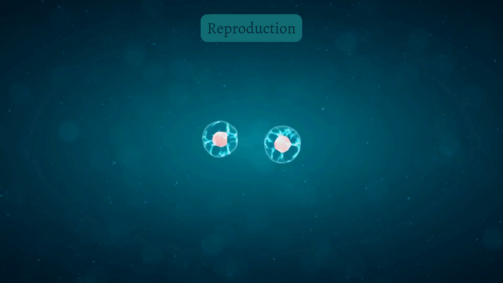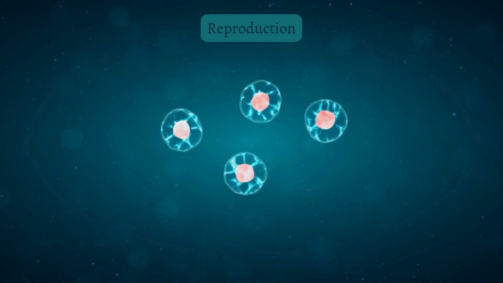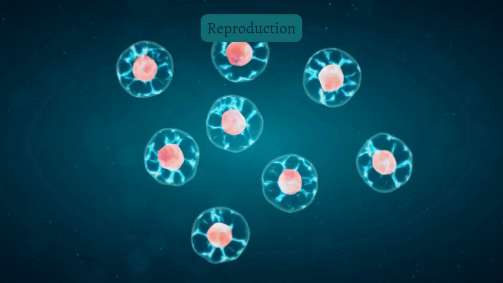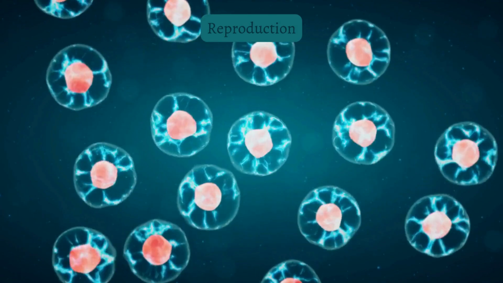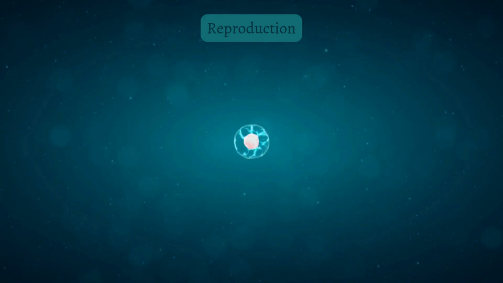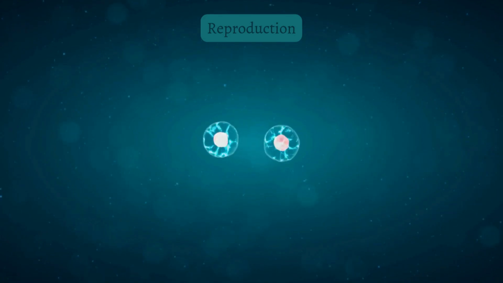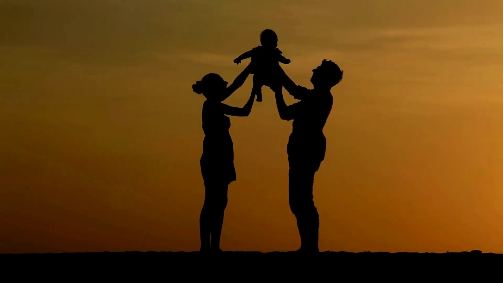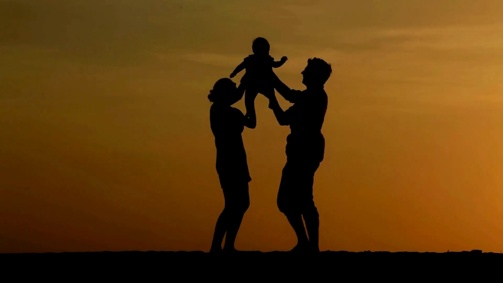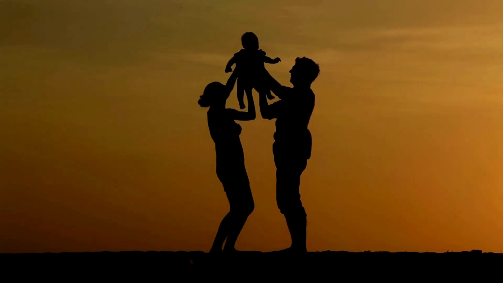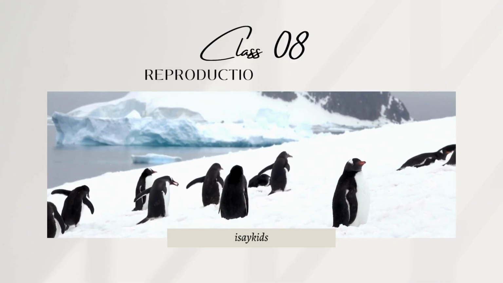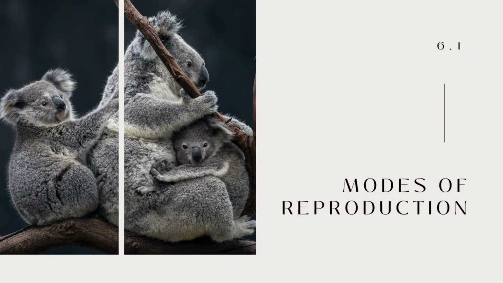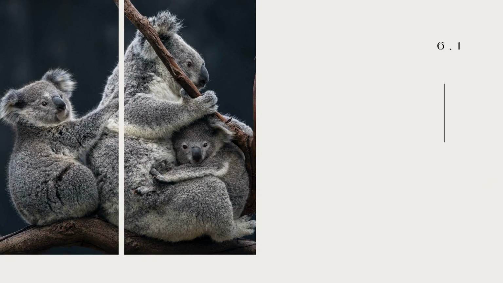Reproduction is essential for the continuation of a species. Imagine what would have happened if organisms had not reproduced. You will realize that reproduction is very important as it ensures the continuation of similar kinds of individuals, generation after generation. In this chapter, we shall learn how reproduction takes place in animals. Let's start with modes of reproduction.